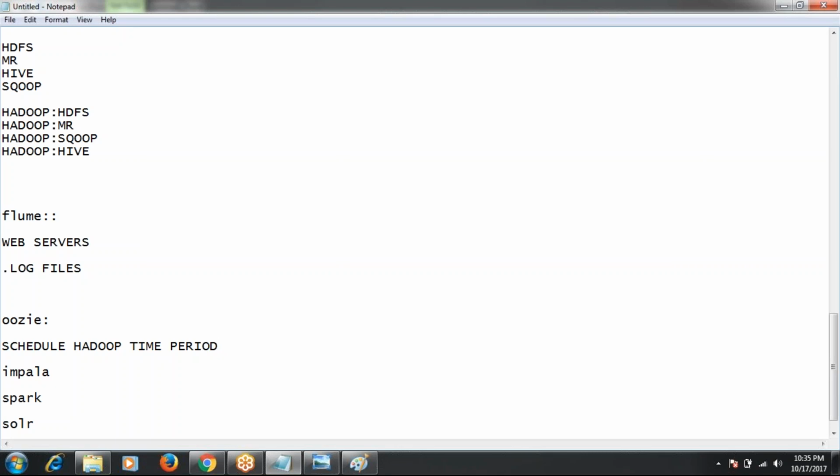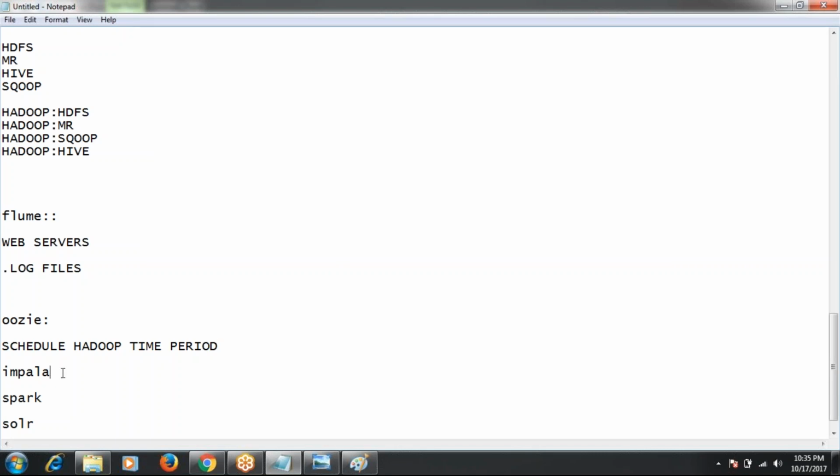So whenever the time reaches 12 p.m., it will automatically run Sqoop jobs. When it is 1 p.m., it will automatically run Hive jobs. How will it run automatically? We already scheduled the jobs by using Oozie. Hadoop jobs means any job, MapReduce or Pig, HDFS, any job we can schedule by using Oozie. So that is the use of Oozie.